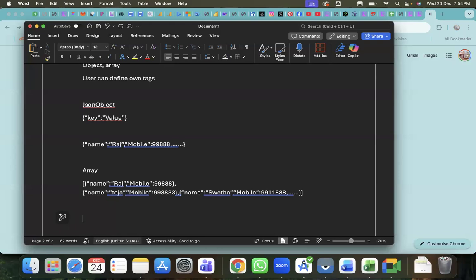We are all just consuming the APIs. We won't write anything. Means we won't create the APIs. Just we will consume the APIs. Hope it is still clear as of now what I explained, right?